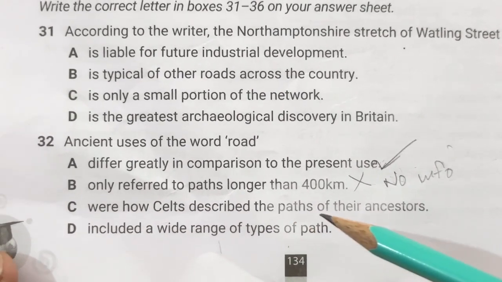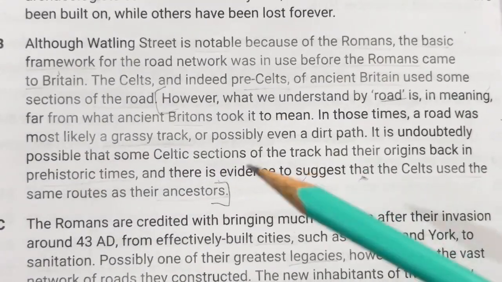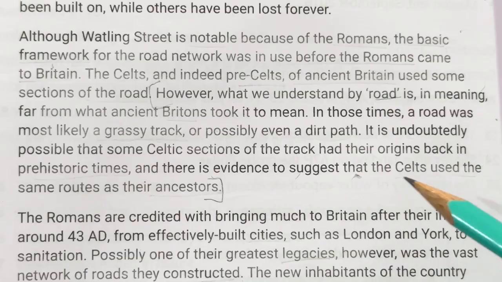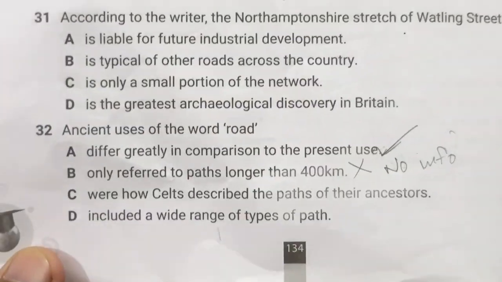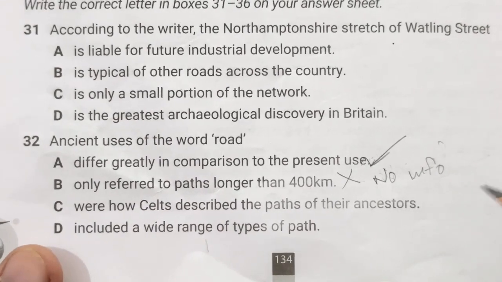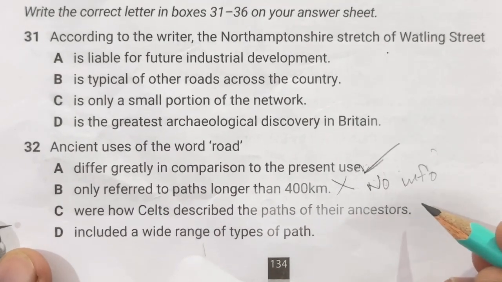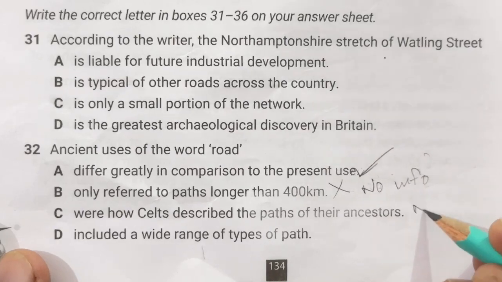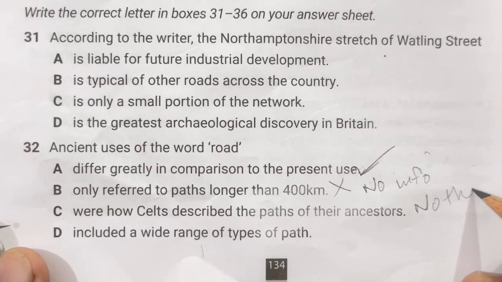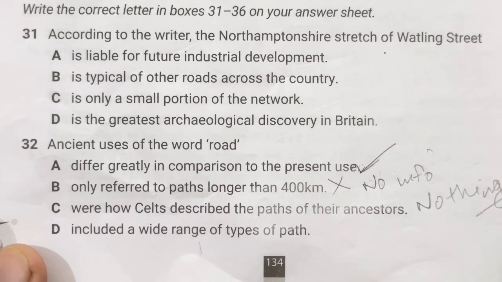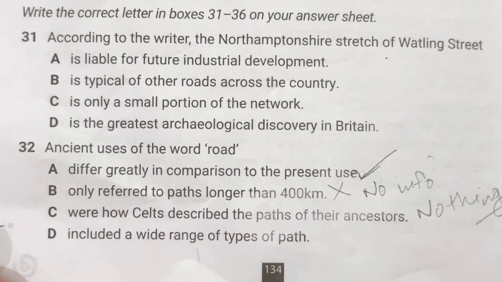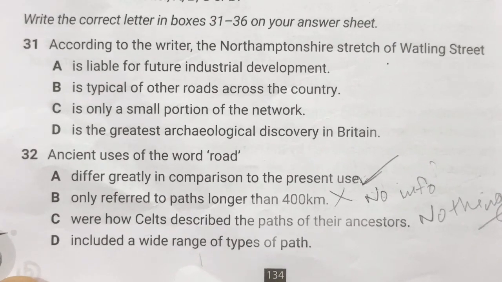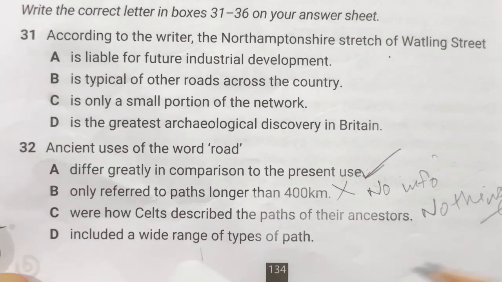Next: were how Celts described the paths of their ancestors. They are not describing the paths. They are telling that Celts also used the same routes as their ancestors. So we cannot understand anything properly from this, nothing to understand. When you do not understand anything properly, you are not able to infer the meaning of what the sentence is saying, at that time it is a distractor.